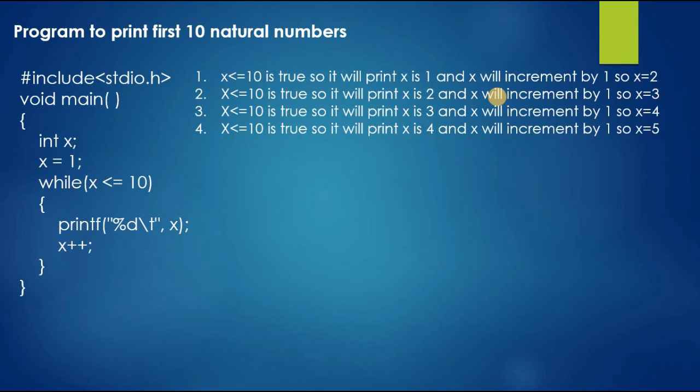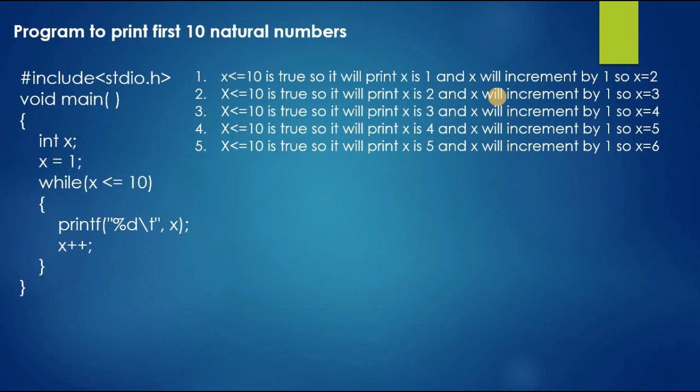Yes, 4 is less than 10, so it will print x as 4, and x will be incremented by 1, so x will be 5. For the fifth time it will check the condition again, x is less than 10, so 5 is less than 10, so it will print x as 5, and it will increment by 1.